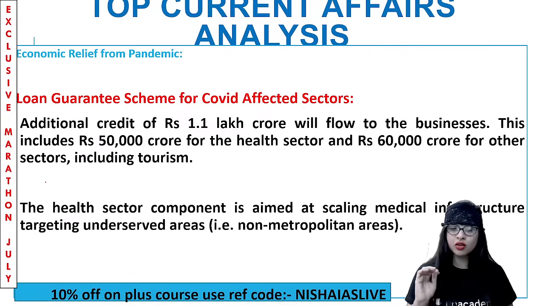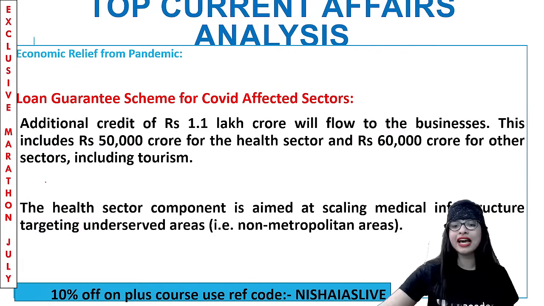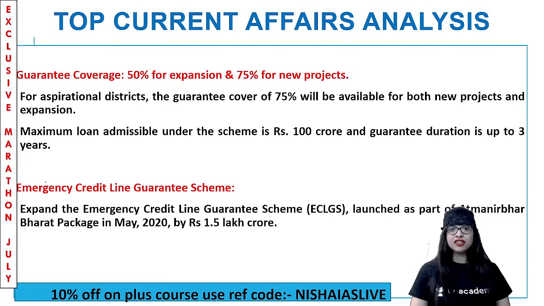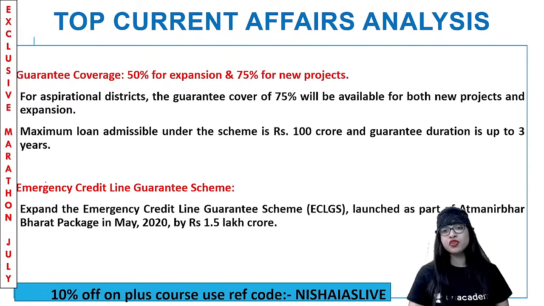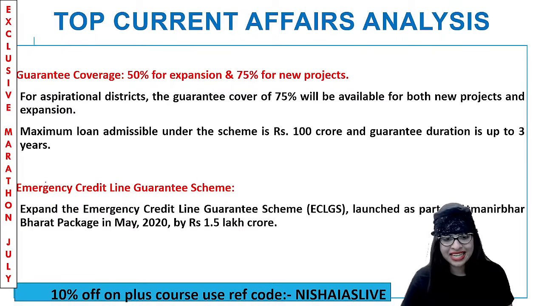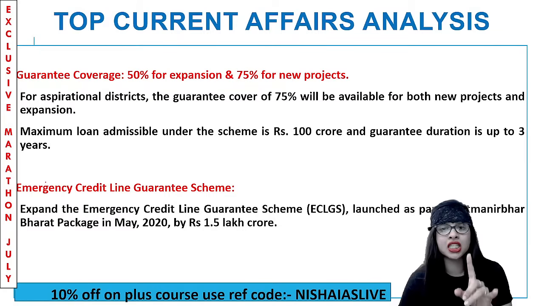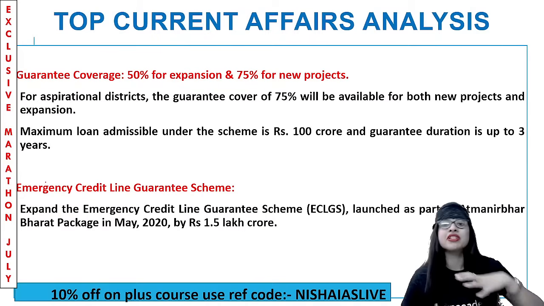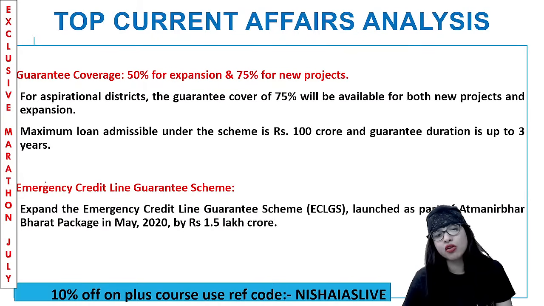Clear? So the whole point is they want to make sure that all the COVID affected sectors are highly guaranteed with loans. They said there should be a guarantee coverage of 50% for expansion and 75% for new projects. For both new and expansion projects there should be a guarantee. The maximum loan admissible under the scheme will be 100 crore, and the guarantee duration will be up to 3 years, which will enable people to come up with a lot of startups and carry out the work.